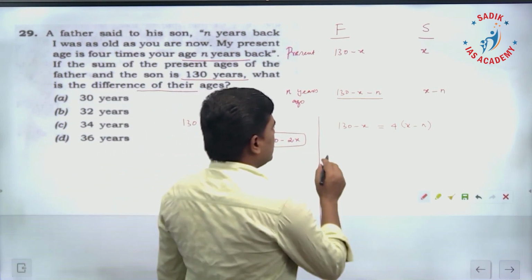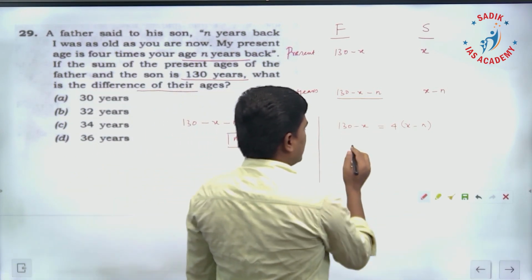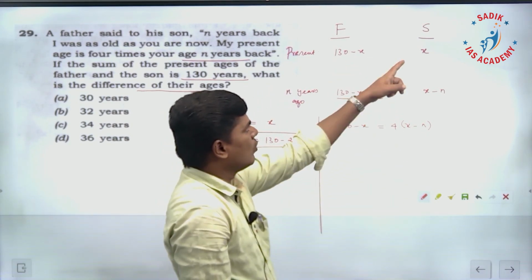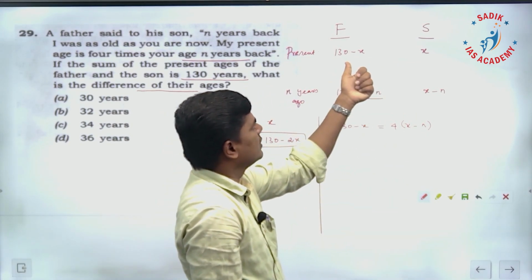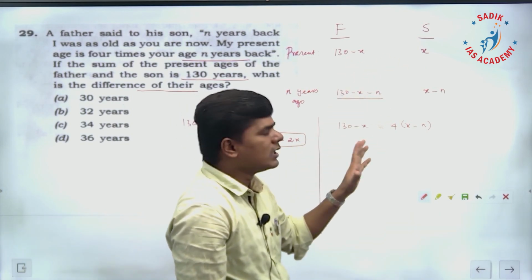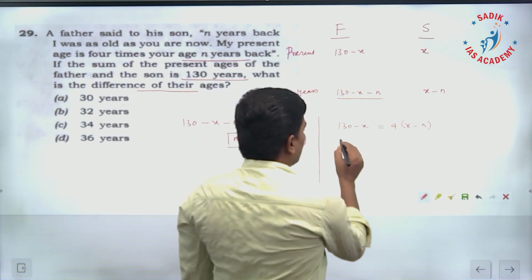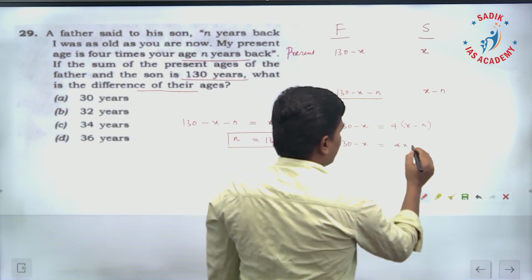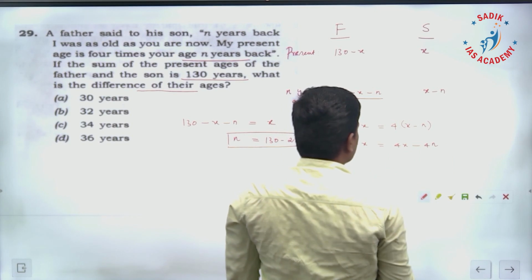Next, you take this n and substitute here. In order to find x, if I know x, I will know the son's age and the father's age, and I can find the difference. I am in the process of finding x. So 130 minus x is equal to 4x minus 4n.